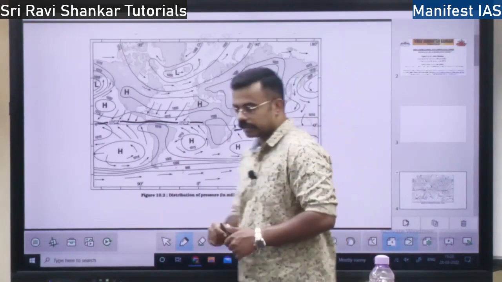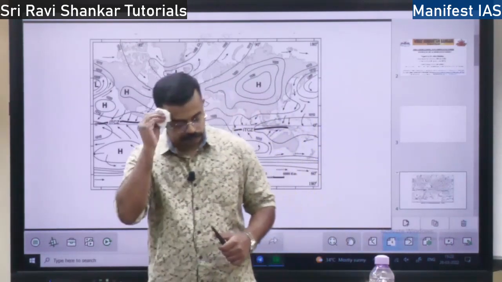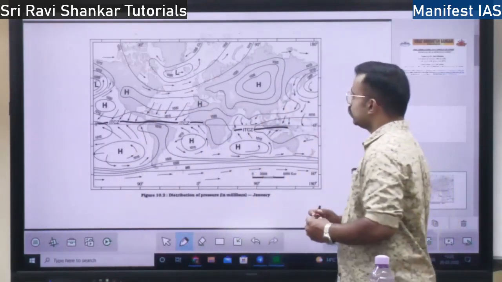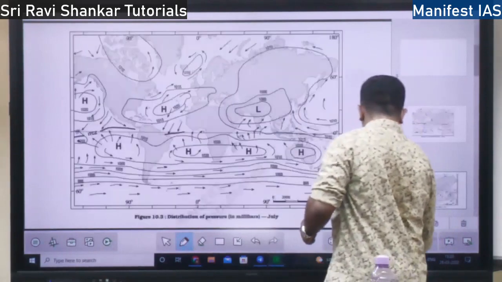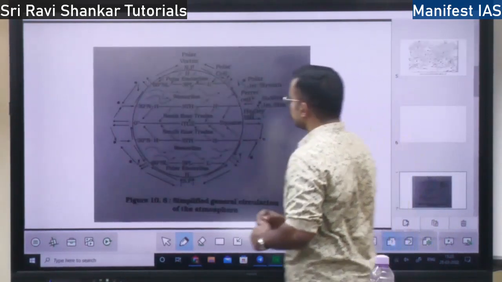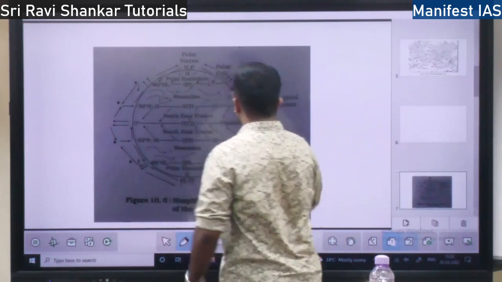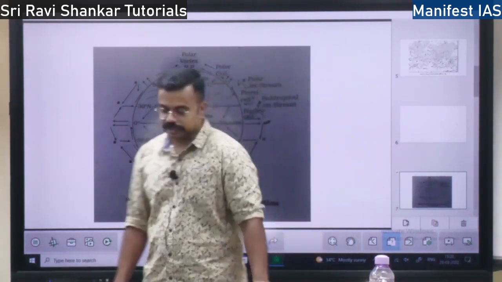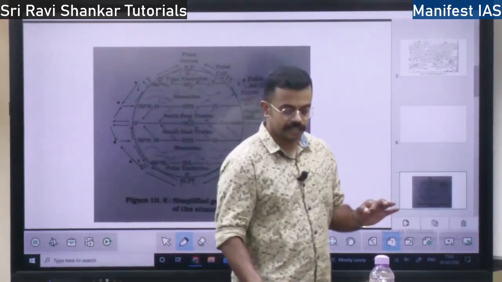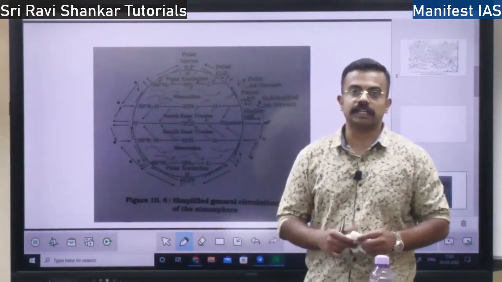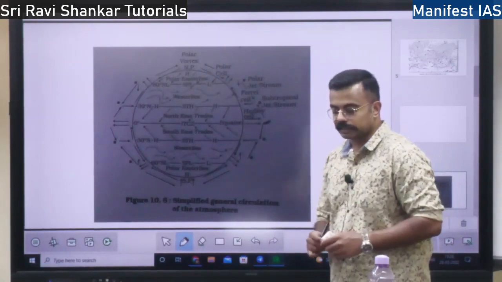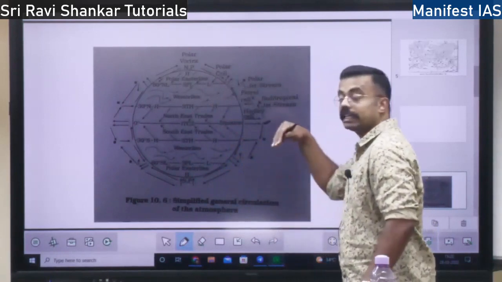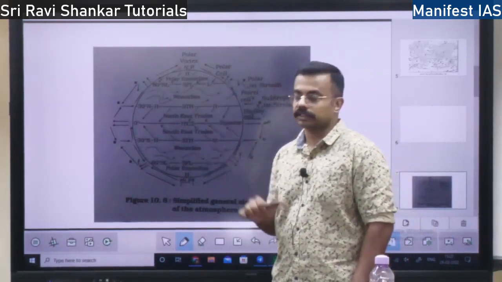So ITCZ means what? Intertropical convergence zone. What is the intertropical convergence zone? For this, I need to explain one more concept. So this is the ITCZ. ITCZ means where the rays of the sun directly fall on the earth. So on which latitude do the rays of the sun vertically fall on the earth?